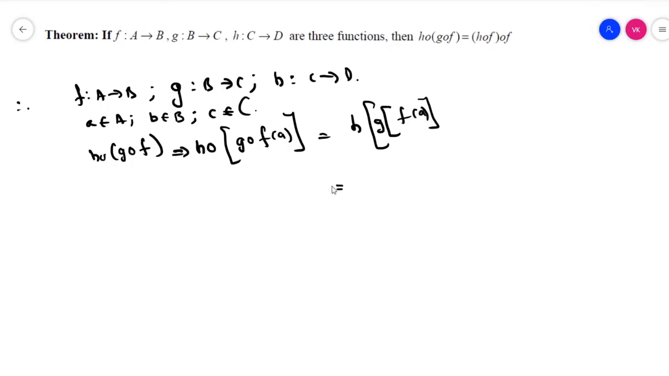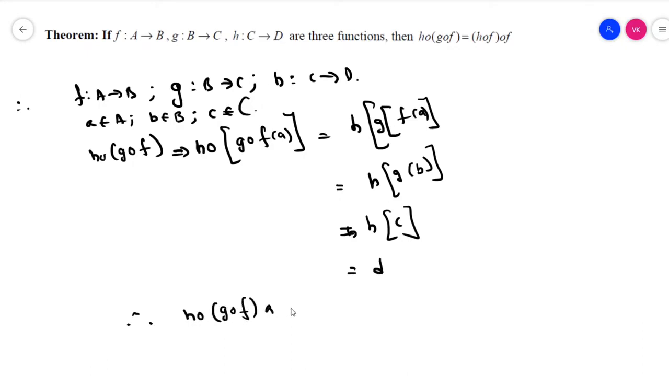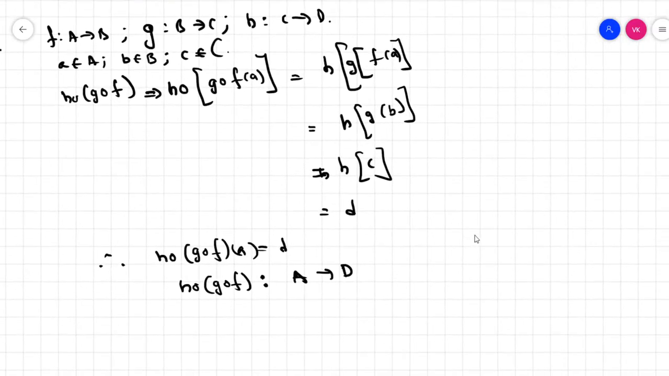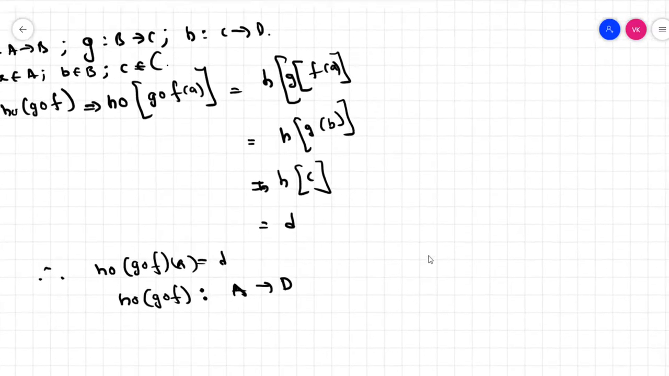In step 2 we can write h of g of f of a means we can write it as b, and h of g of b is equal to c is equal to d. That means h circle g circle f of a is equal to d. That means h circle g circle f maps a to d. We can prove this theorem in two ways. Now go for the second one.